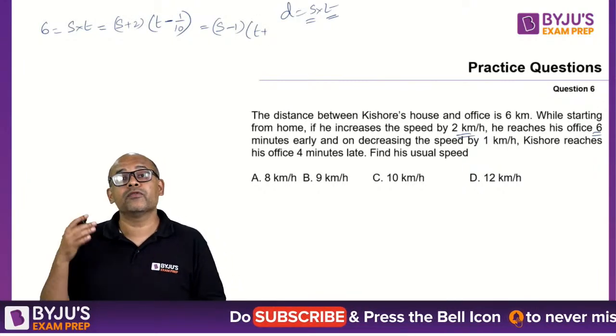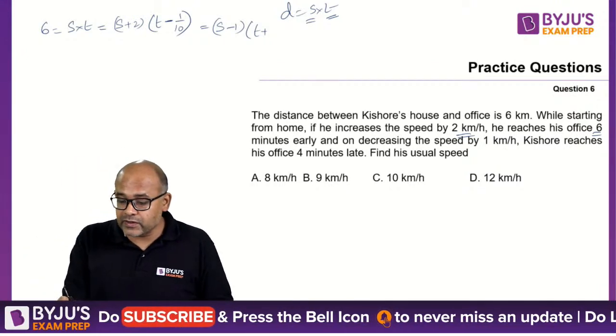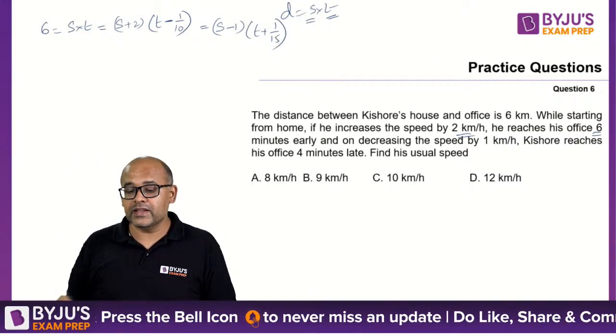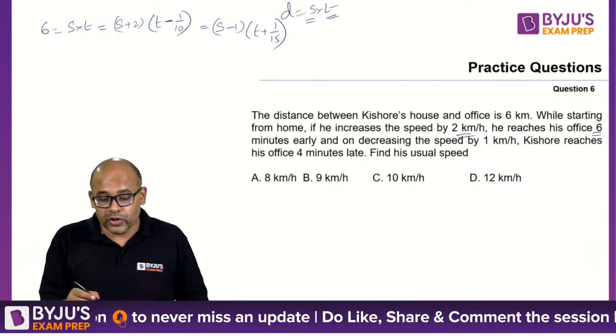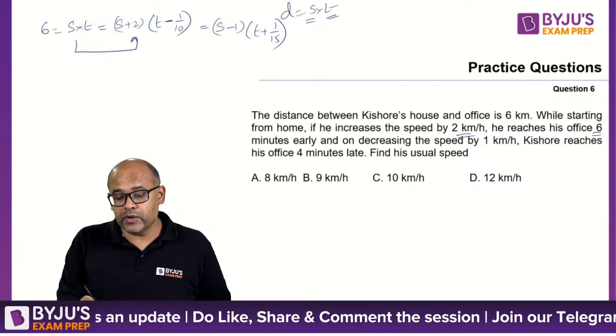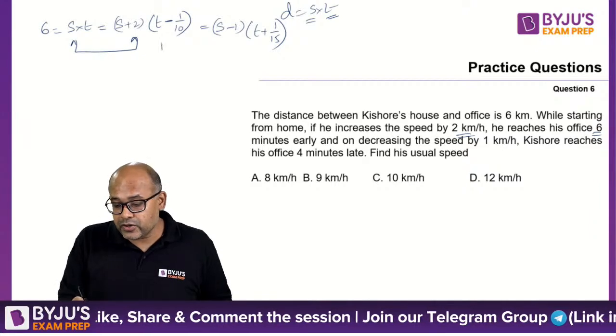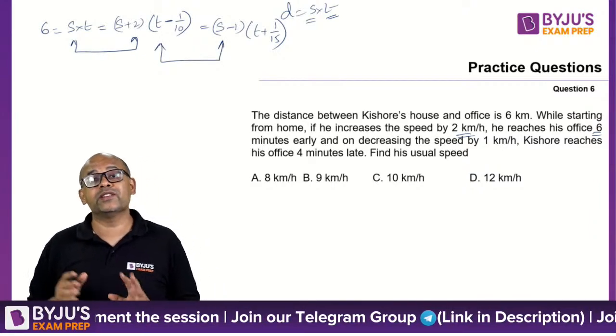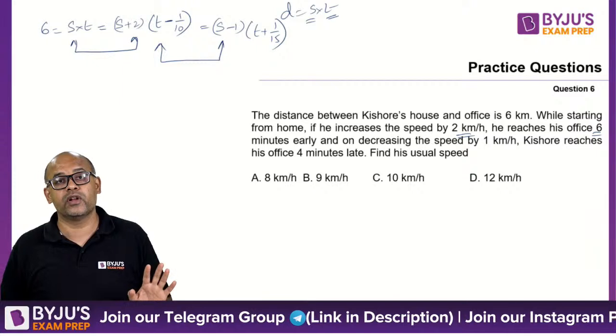So t plus 4 by 60. 4 by 60 is 1 by 15. This is the question. These two will give you one equation in S and T, and these two will give you another equation in S and T. You can solve it, but that is not the best way to solve this question.